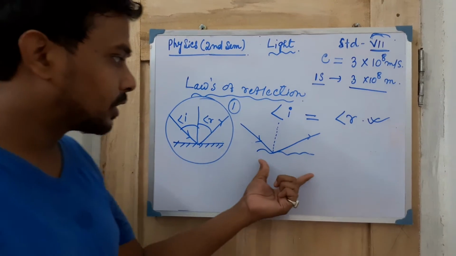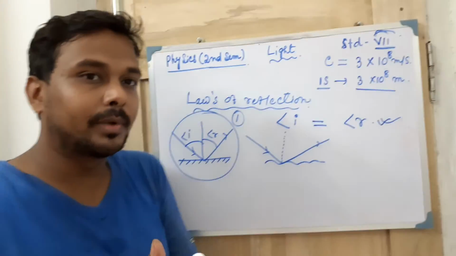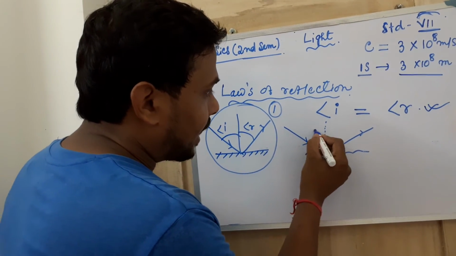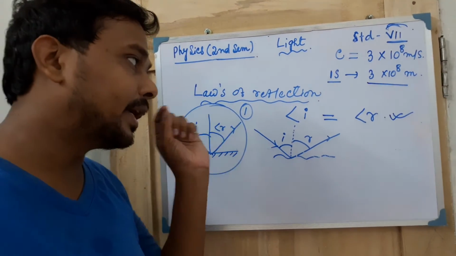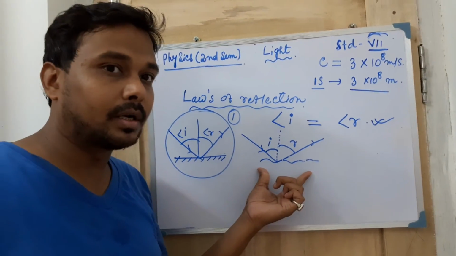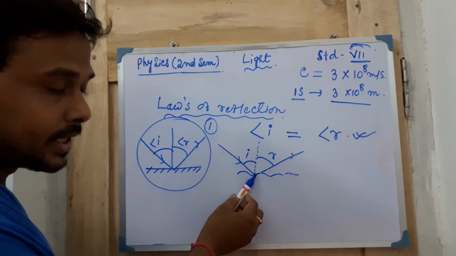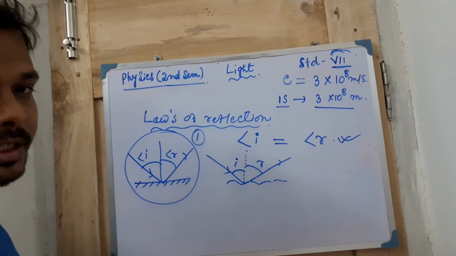But for the diffuse type of reflection, what will be your opinion: will angle I and angle R be equal or unequal? Definitely they are also equal in the case of diffuse reflection. How? When diffuse reflection takes place, the normal also changes its position.